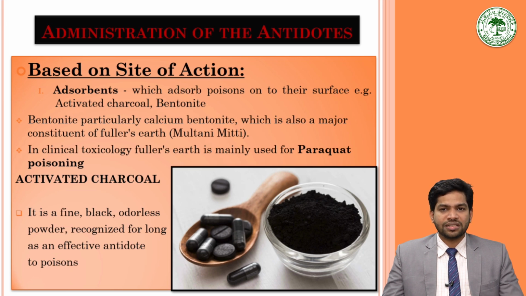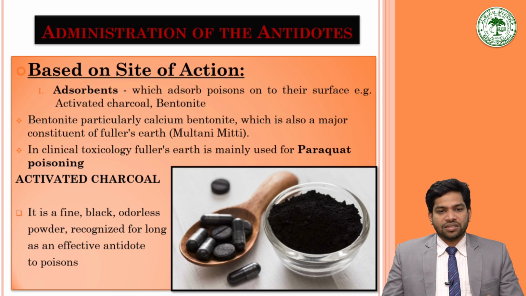Fuller's earth is most commonly recommended in case of paraquat poisoning. Fuller's earth was once used by fullers, workers who cleaned clothes, particularly wool, to eliminate dirt and other impurities. This is called fulling.